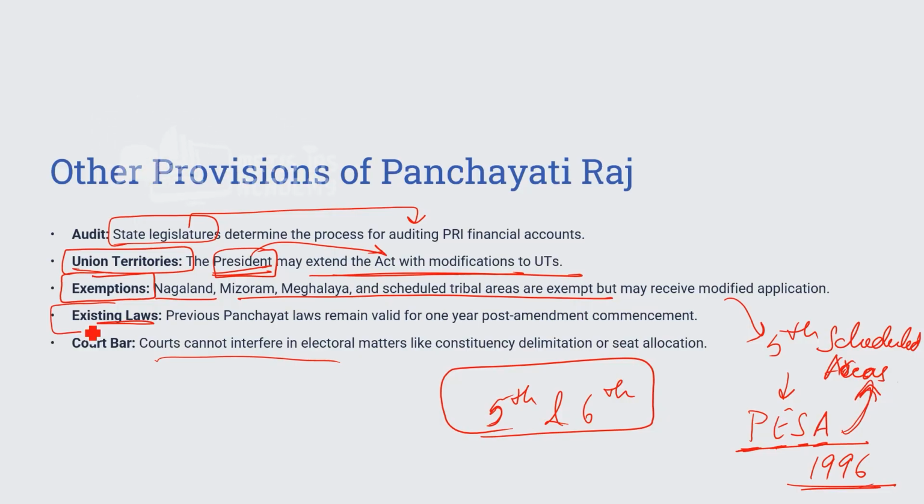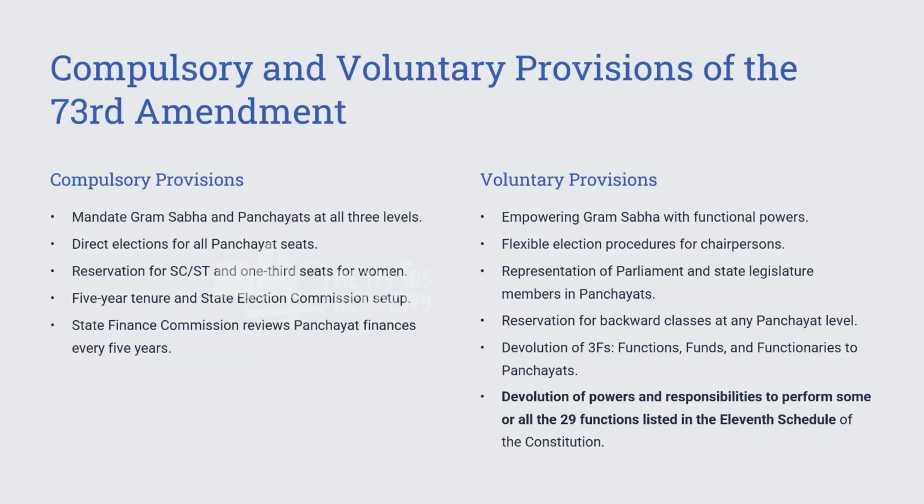Okay. Next is what happens to existing panchayats. So previous panchayats which were already there, they will be valid only for 1 year. Means after 1 year they have to be dissolved, and the fresh panchayats under the 73rd Amendment Act have to be made. So these are the provisions.